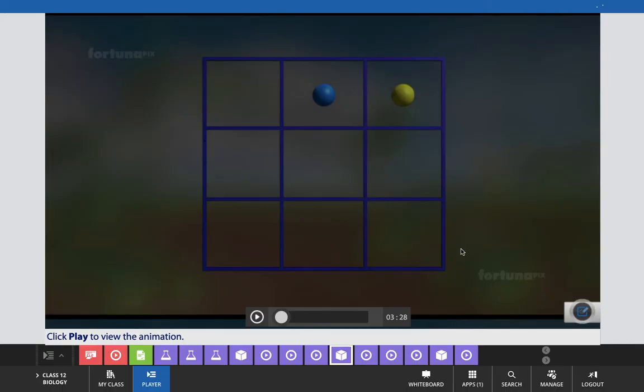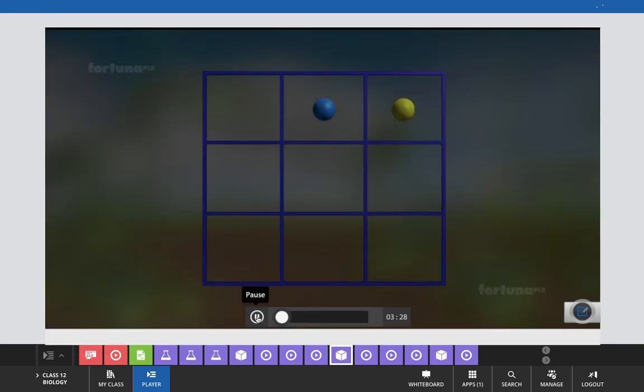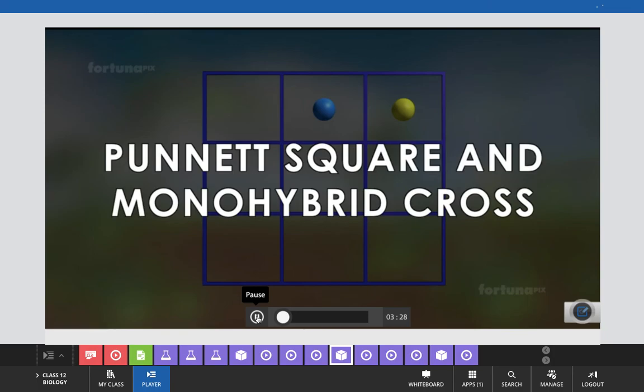Next is a media presentation about the Punnett square, which is one of the techniques to express the results of a monohybrid cross. With the help of the Punnett square, how can we show the result of a monohybrid cross? That is one of the important facts that you have to learn in this class to understand the expression of Mendel's laws. Punnett square and monohybrid cross.